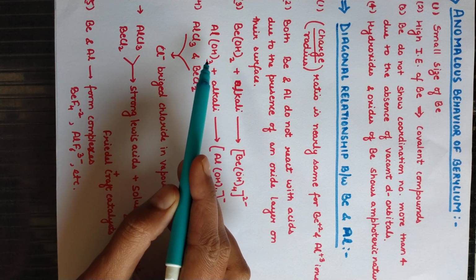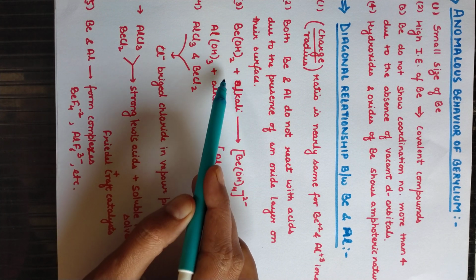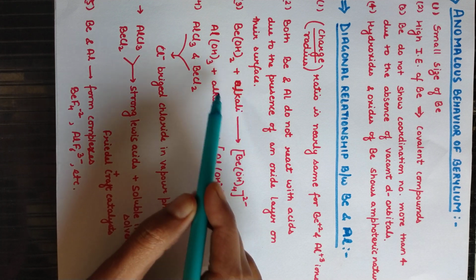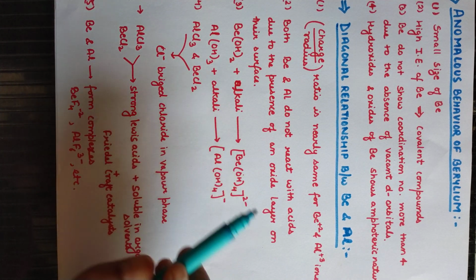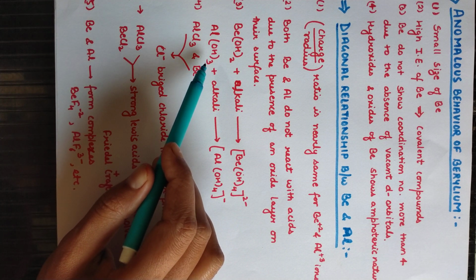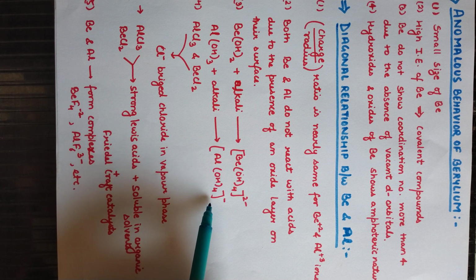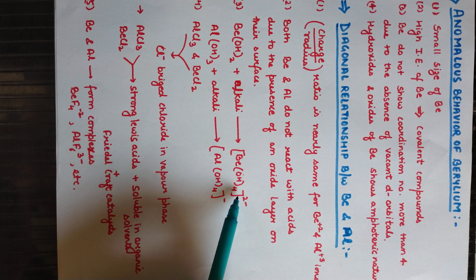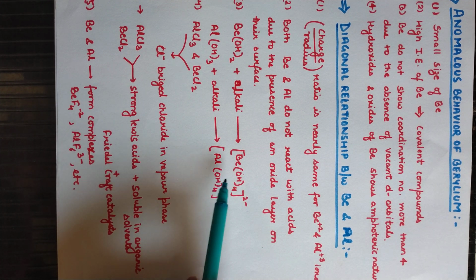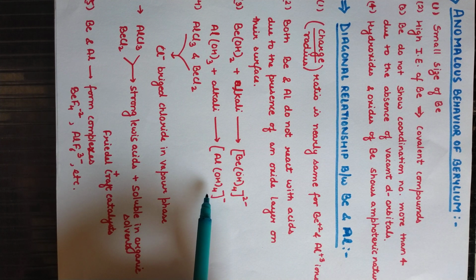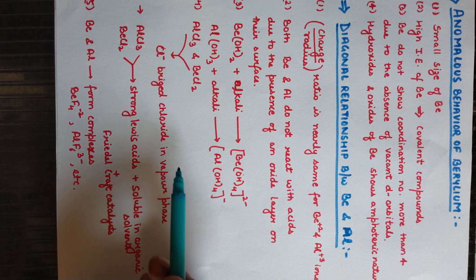When beryllium oxide is dissolved in an alkali, it forms the beryllate ion. Similarly, when aluminium hydroxide is dissolved in alkali, aluminate ions are formed in the solution. Both form the same type of complex ions. That's why their properties are similar.